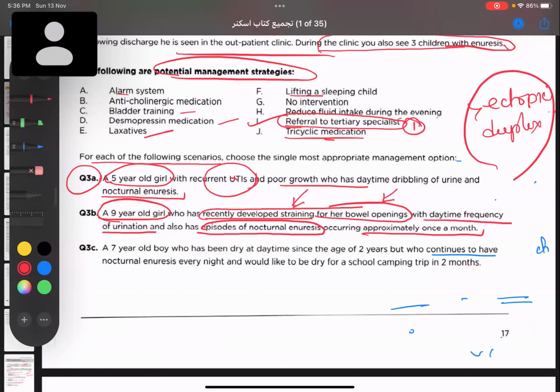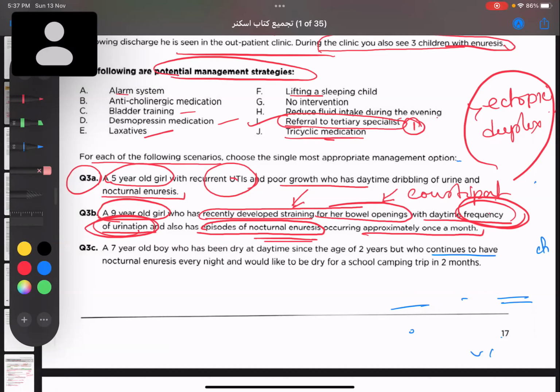What is meant by straining of bowel? Constipation. She is coming with constipation, and she's not coming with daytime dribbling or daytime enuresis. She's coming with increased frequency of urination in the daytime and nocturnal enuresis. So what is the diagnosis here? What is the cause of her nocturnal enuresis? Can we call this a case of day and night enuresis?